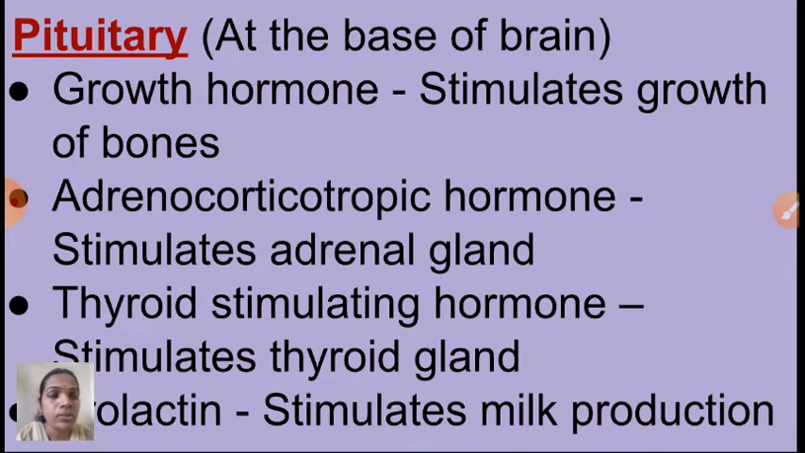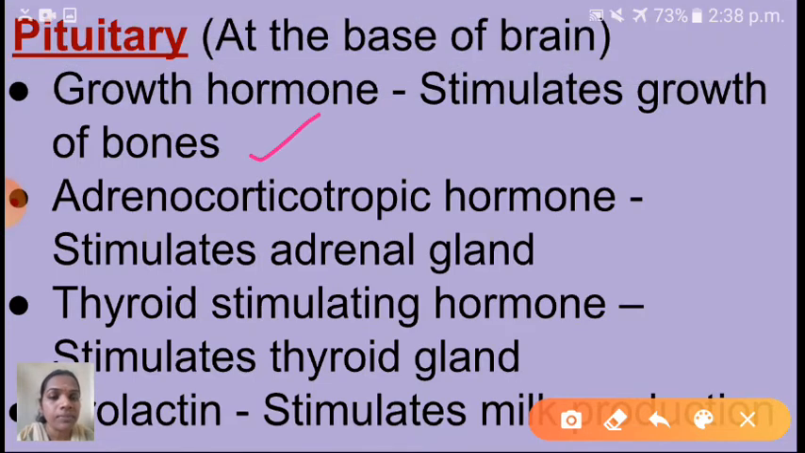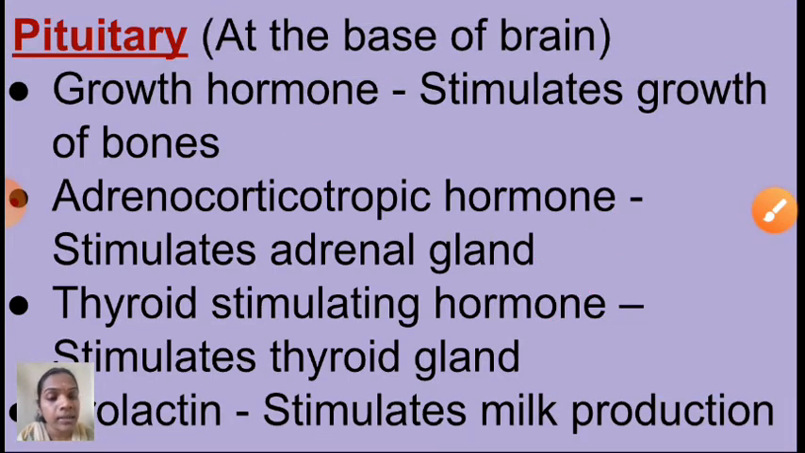Growth hormone. First one is what here, children? Growth hormone stimulates growth of bones. Next one is adrenocorticotrophic hormone, which stimulates the adrenal gland. Third one is thyroid stimulating hormone. What is the function of this hormone? It stimulates the thyroid gland. And fourth one is prolactin. Fourth one is what here, children? Prolactin hormone stimulates milk production.